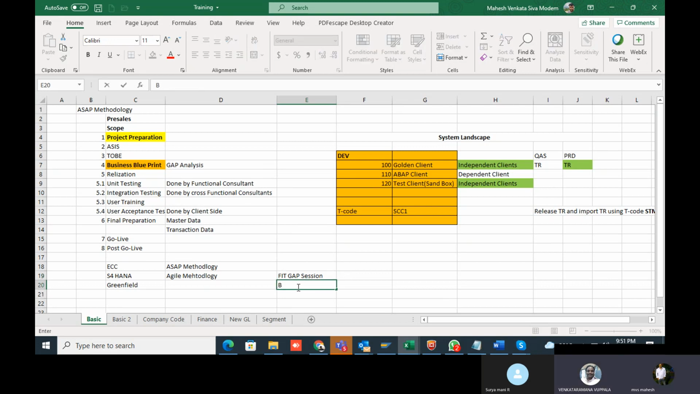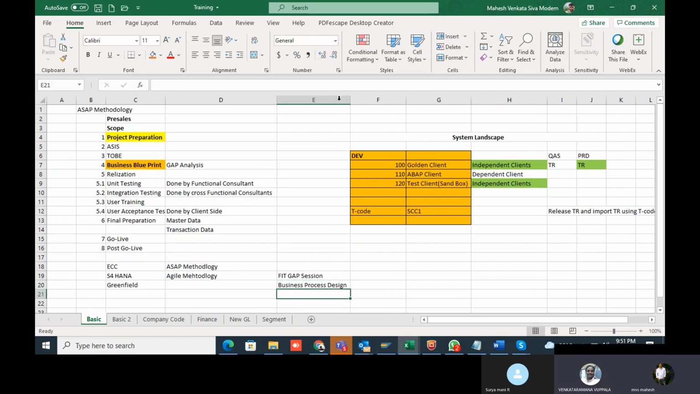That is the BPD that we provide to the client, because these are the business processes we discussed in the FitGap session. Based on this, they sign off. Yes, it's like a business blueprint only. Different term, different terminology, different firm, different format. In the business process design, they will review it and give the sign off. Once they give the sign off, we'll start